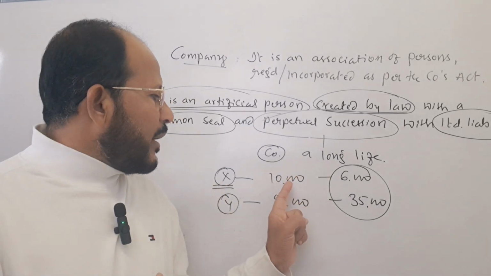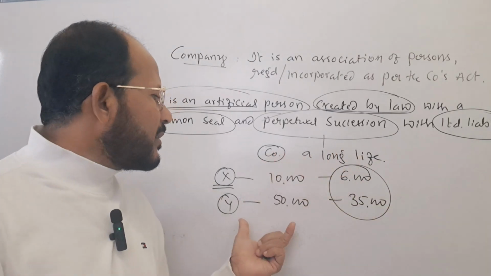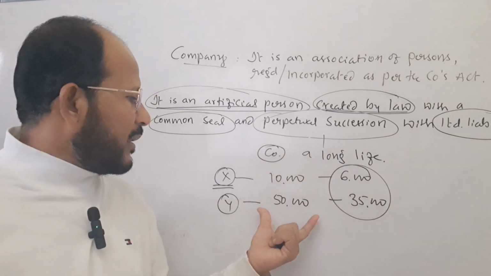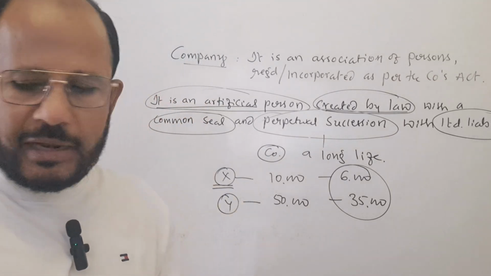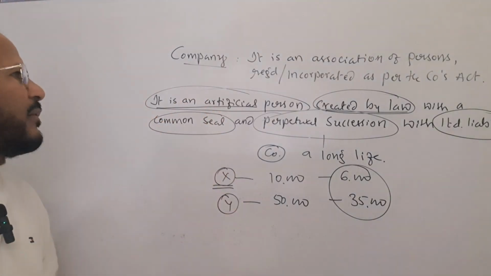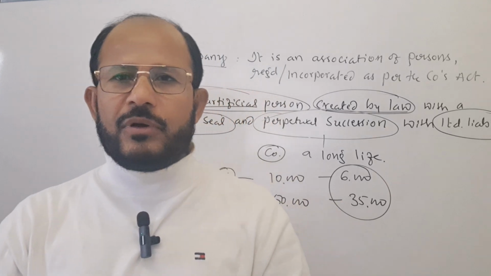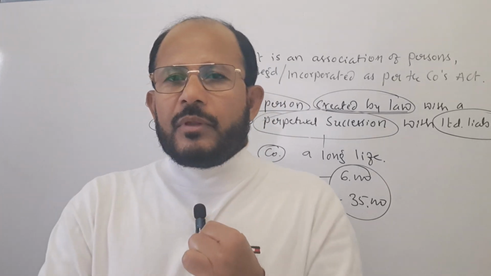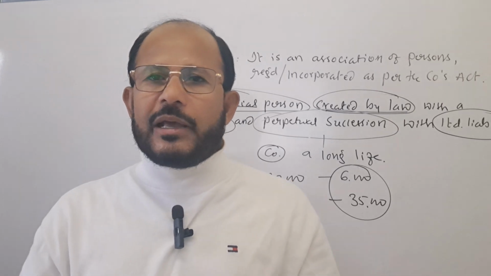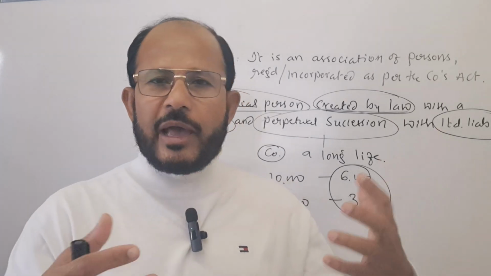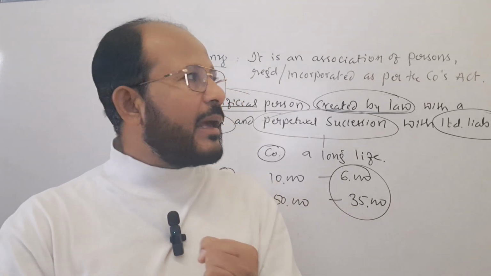The company is not going to collect even 1 rupee extra from the shareholders apart from whatever amount they have invested in the business. This is called limited liability. On the basis of this, we can say that there are different features of a company. Number one, it is a separate legal entity, in the sense that it comes into existence by law. That is why it gets the status of a legal entity.